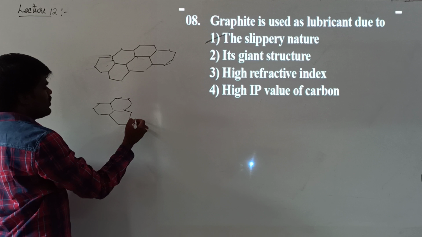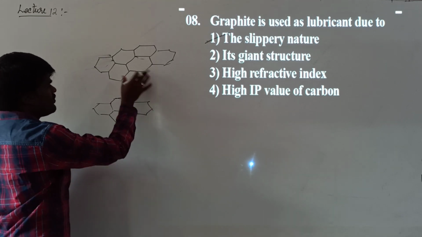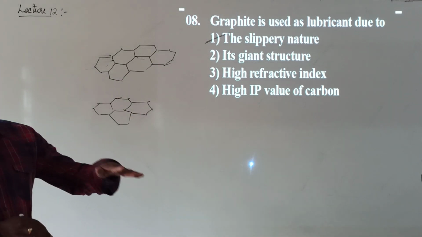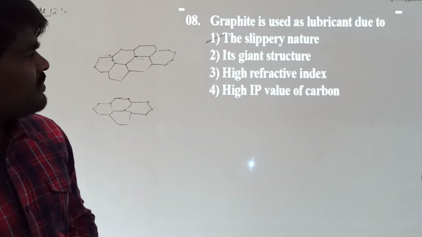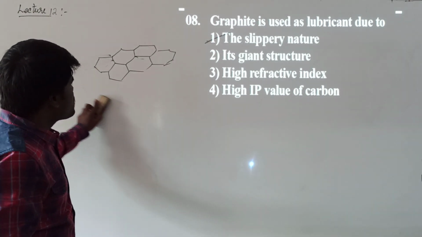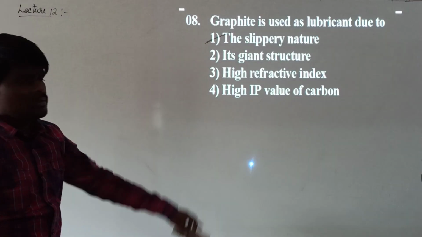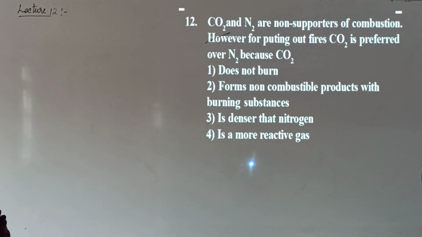These layers can slip one over the other. This is called the slippery nature of the graphite layers. Because of this slippery nature, it is used as a lubricant.